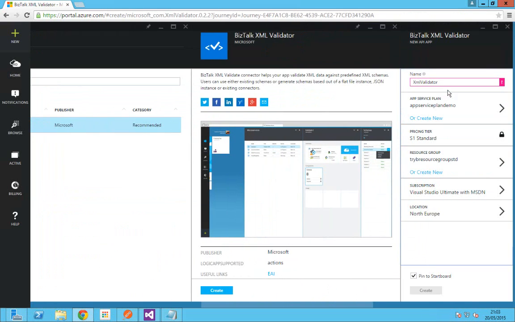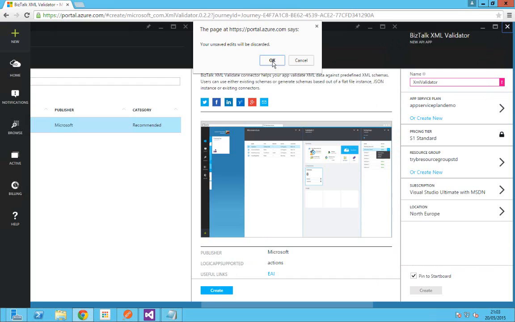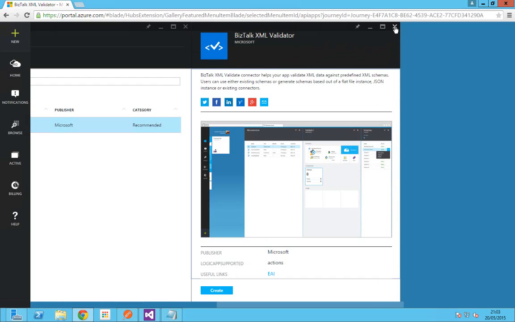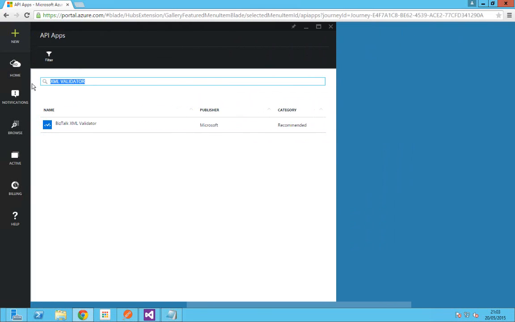Give a name to it as you did for the HTTP listener, select the appropriate service plan, and then create. You don't need to do any package settings in this case. Once you create it, after a few seconds, you'll get this provisioned. I've already done this in order to save some time. So now we have the HTTP listener and the BizTalk XML validator API app.